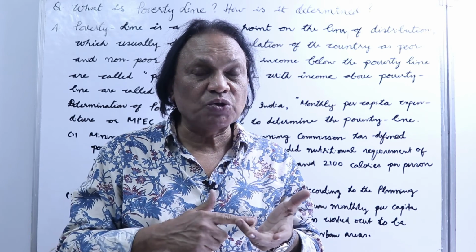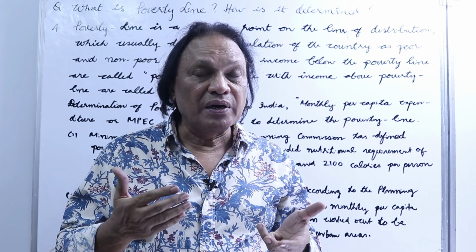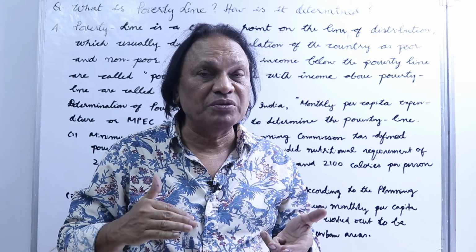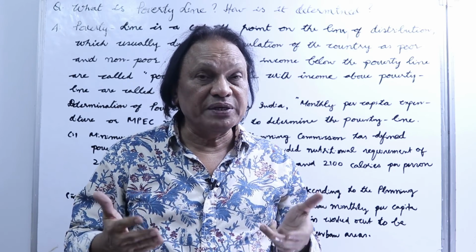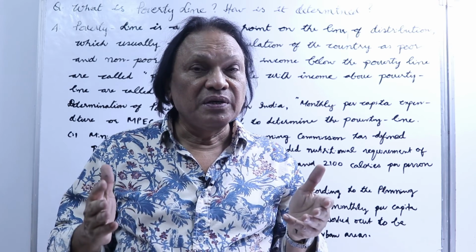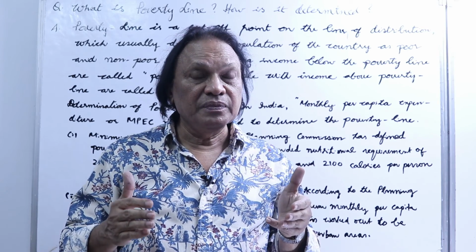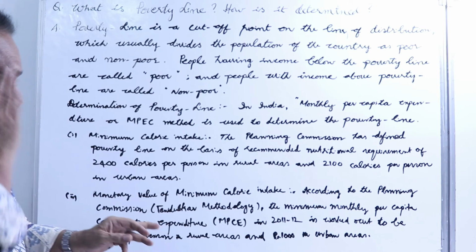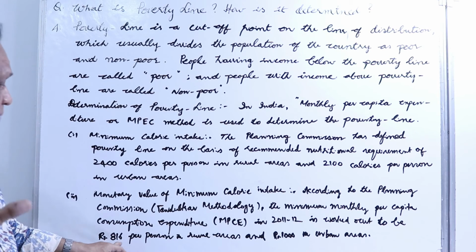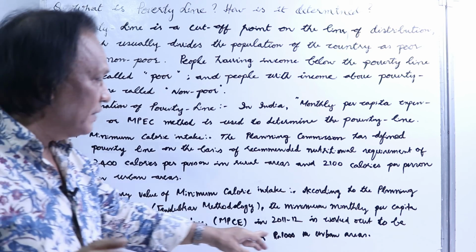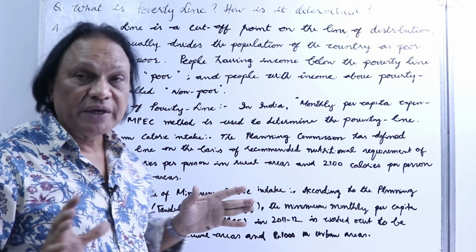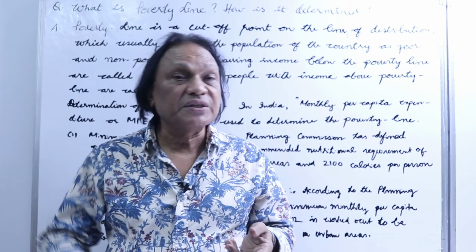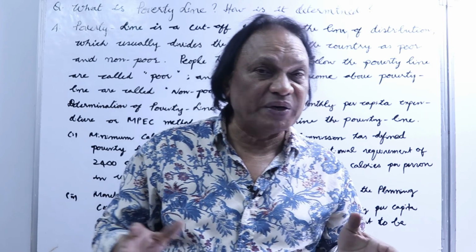So if someone has 2400 calories in rural areas and above, below that, 2400 and less calories, he is poor, and in urban areas 2100 is the bottom line. In terms of money, if someone is spending 816 per person in rural areas and 1000 in urban areas, that's the classification, right? This is an important question, right? Mind it from the board's point of view.